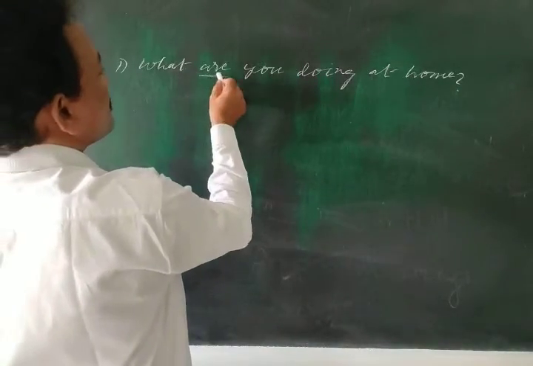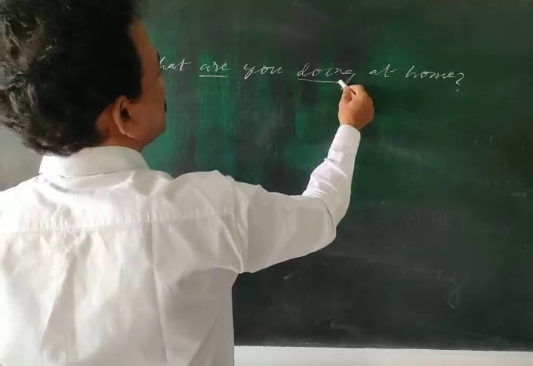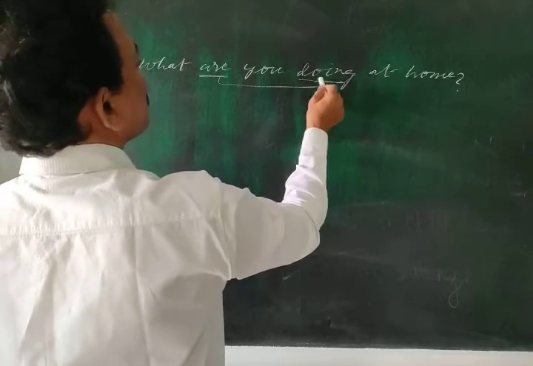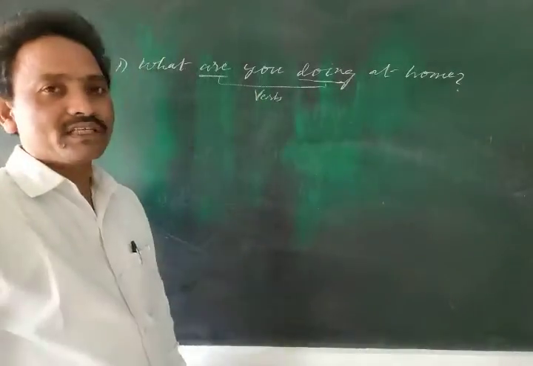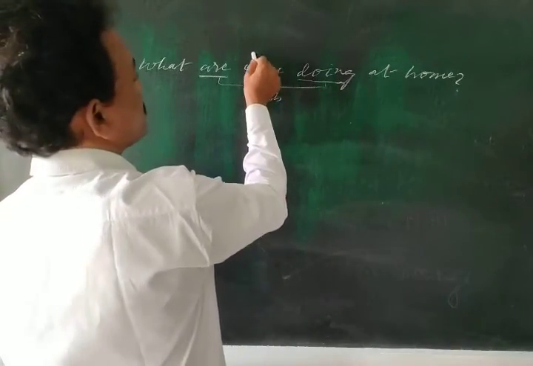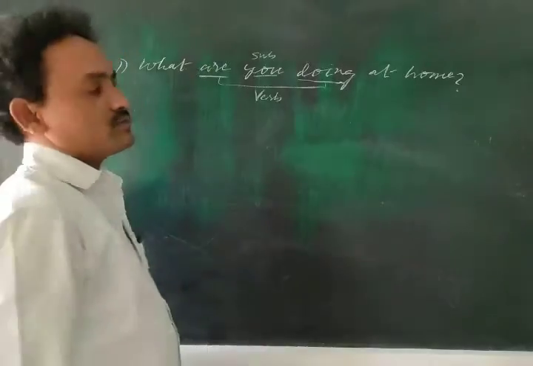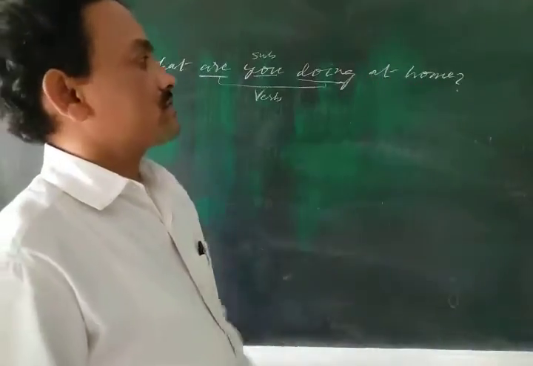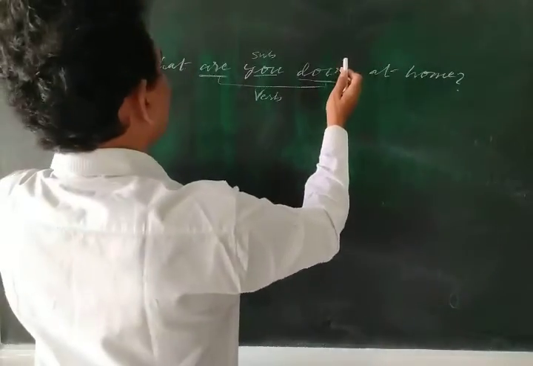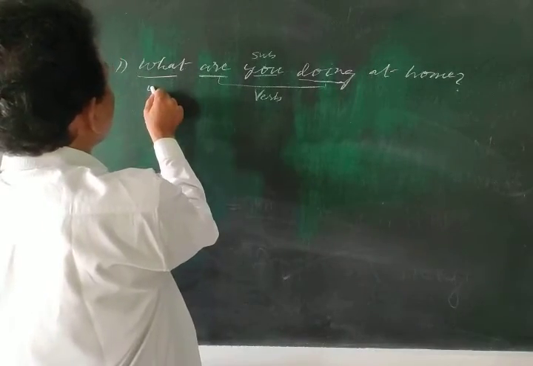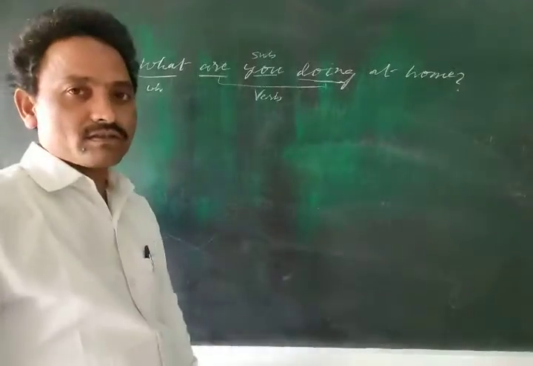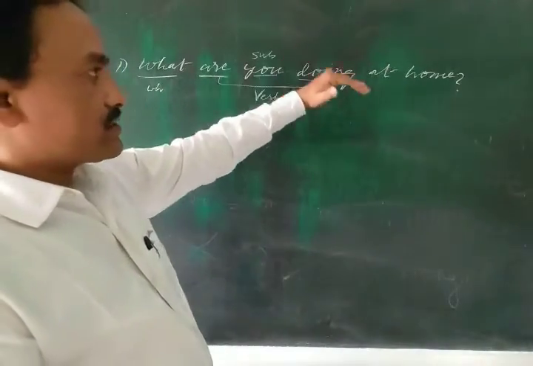Are doing is called the verb part, and you is the subject. The remaining words are other words. Up to here, what are you doing? This is the WH word, and this is called a WH question.